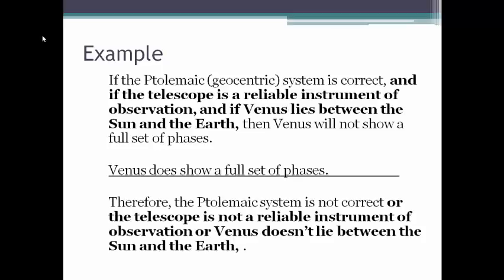But now look at our conclusion. Rather than just saying that the Ptolemaic system is not correct, it's now disjunctive. It says either the Ptolemaic system is not correct, or the telescope is not a reliable instrument of observation, or Venus doesn't lie between the Sun and the Earth. What we now know is this full set of things can't be true given this observation. But which one do we get rid of?